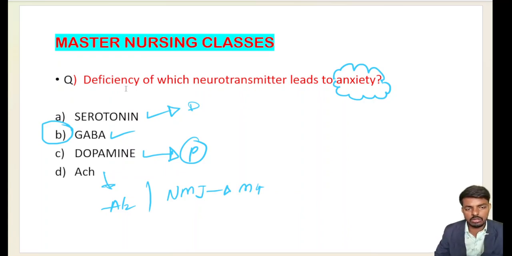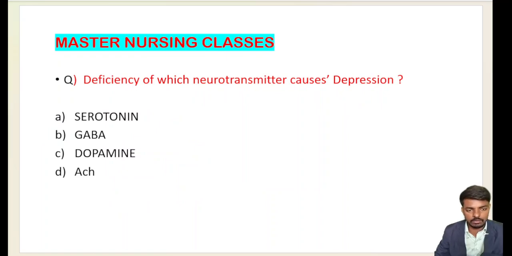Here is the question of our studies: deficiency of which neurotransmitter leads to anxiety? That is GABA deficiency, which leads to anxiety. Our next question is: deficiency of which neurotransmitter may cause depression?